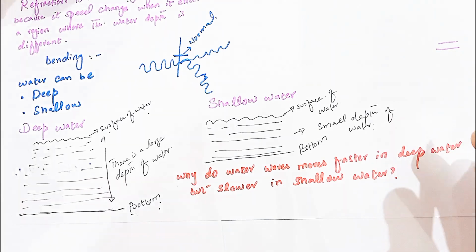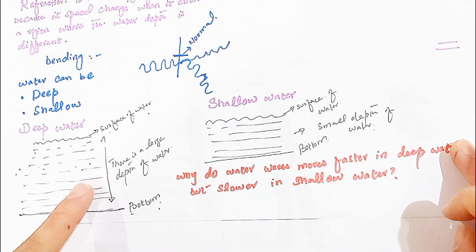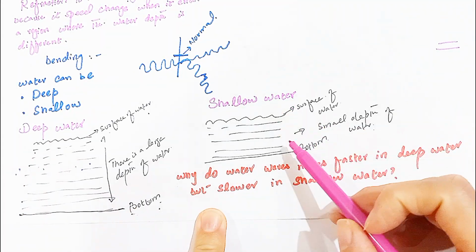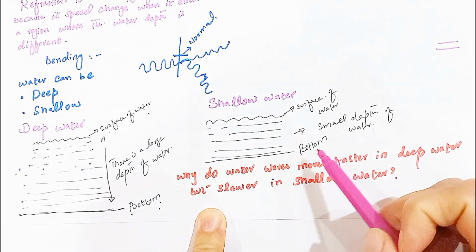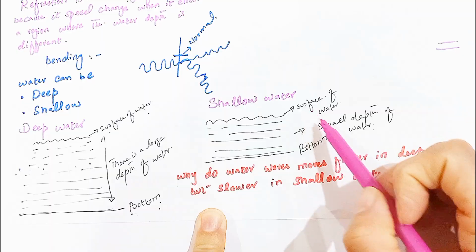Similarly, in the case of water particles, in deep water, particles have more room to move, so the water wave travels faster because its bottom is far away from the surface of water. So particles of the water have more room to move. But in shallow water, the particles of the water cannot move faster because the bottom is too close to the surface of the water.